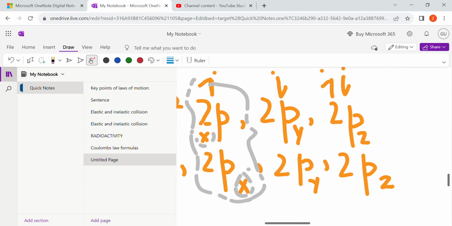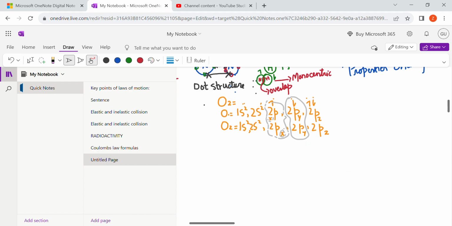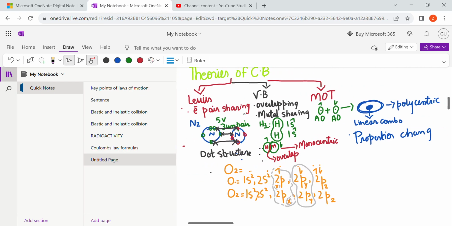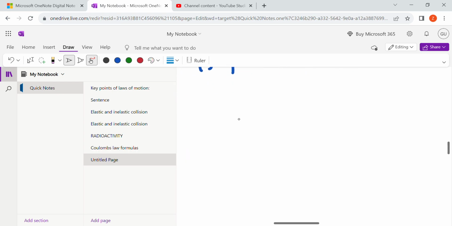Same goes with this. 2py will make the bond with itself. Alright, the orientation would be same. Now we are going to discuss about the sigma bond and pi bond. Alright, I'm gonna make a diagram. Okay, here we're gonna start from a diagram.